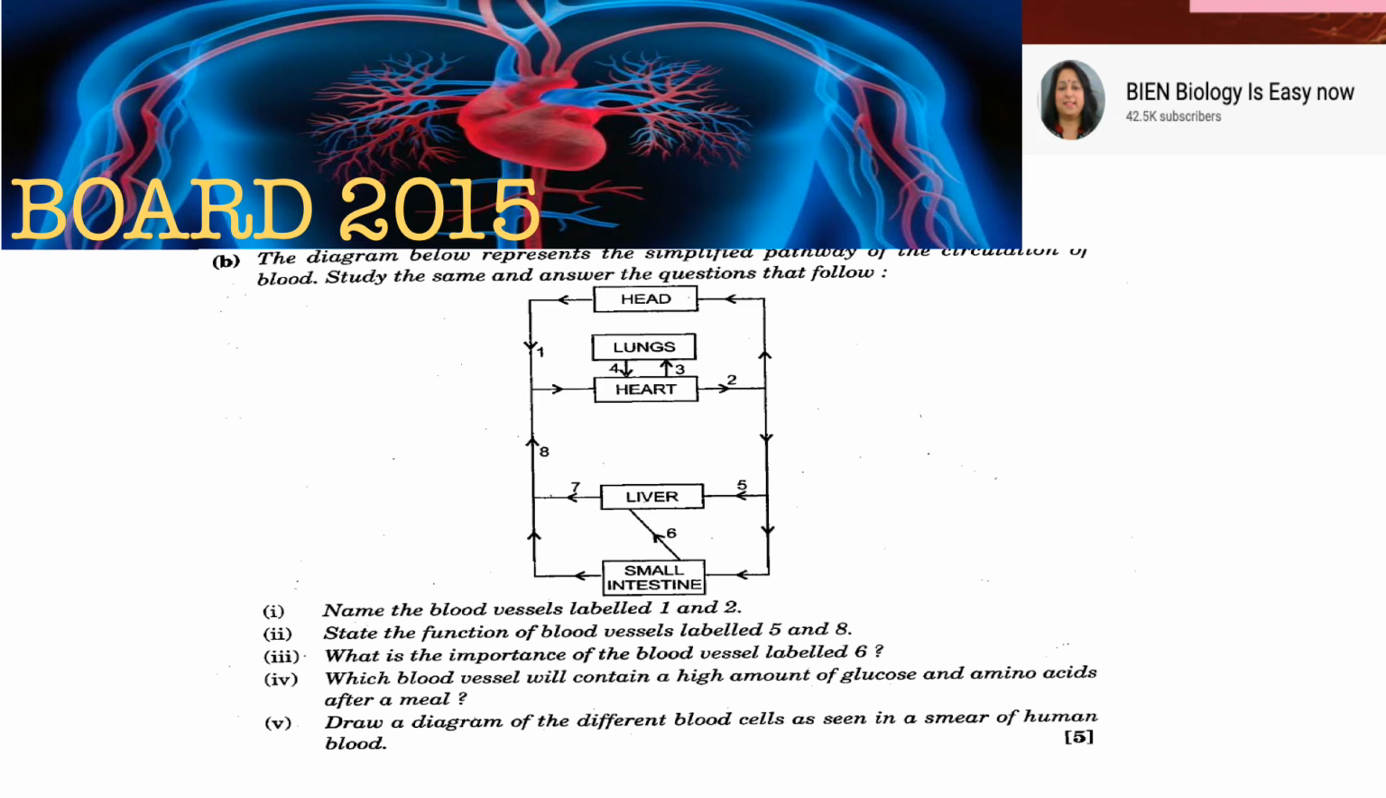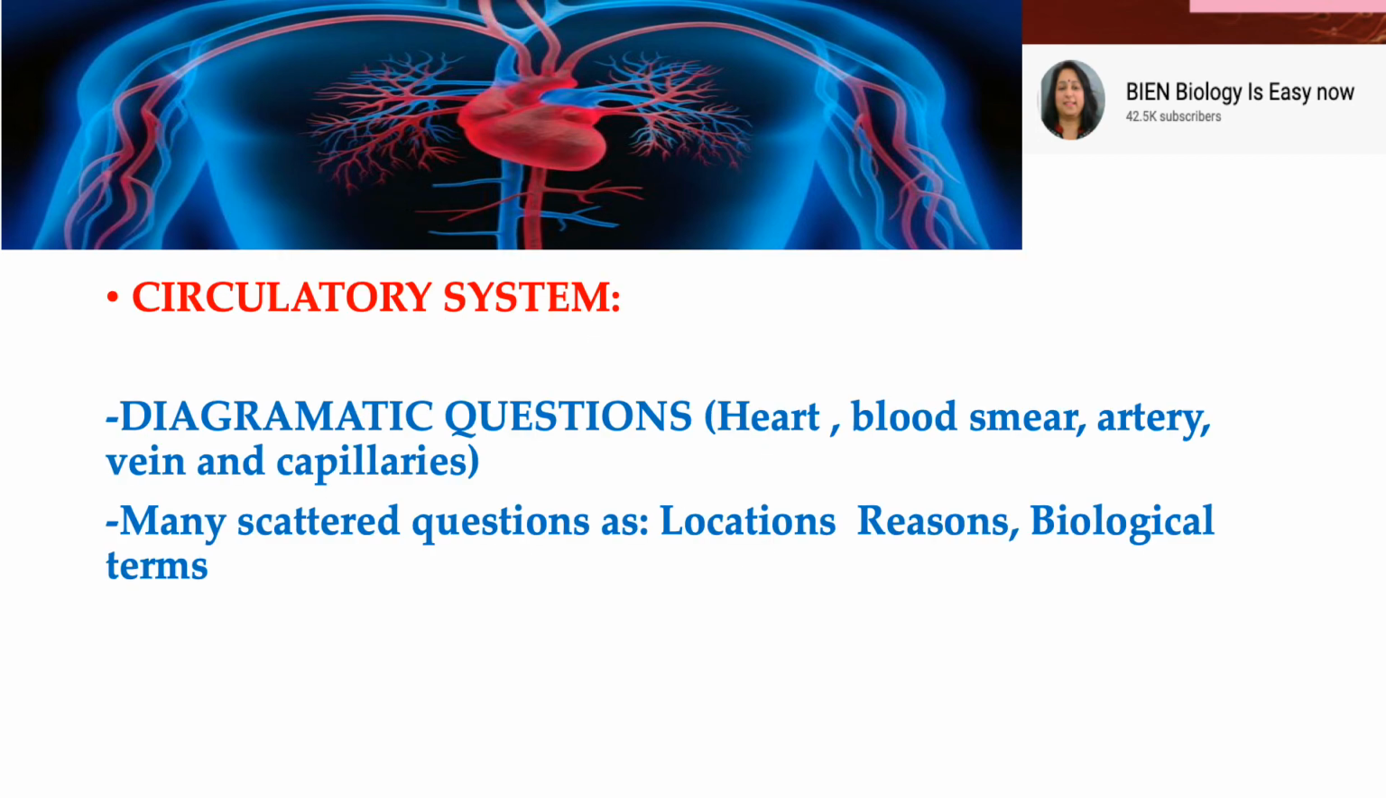Draw a labelled diagram of different blood cells as seen in a smear. The question we saw earlier, where the blood smear was given and you were asked to label the different blood cells, that diagram will come here as a structural diagram in this last part. So you can see they have given you a diagram to draw and multiple questions as well. Now we move to our next slide.